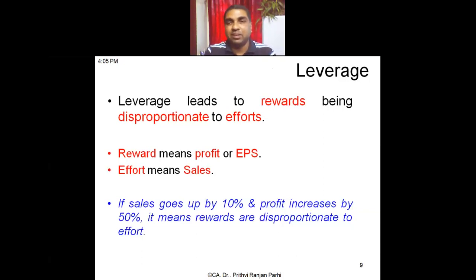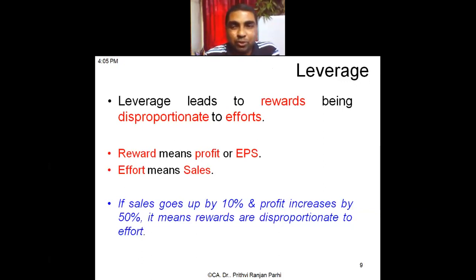Disproportionate rewards means normally our intention is that rewards should be more than efforts. All of us want it, मतलब कम एफर्ट करेंगे लेकिन ज्यादा रिवार्ड मिलेगा. So business houses also need to do that, they also plan to do that. मतलब सपोज मैं चाहता हूं कि 10% सेल्स बढ़ाऊंगा लेकिन प्रॉफिट 20% बढ़ेंगे. पॉसिबल या नॉट? Sales will increase by 10% but profit will increase by 20%.